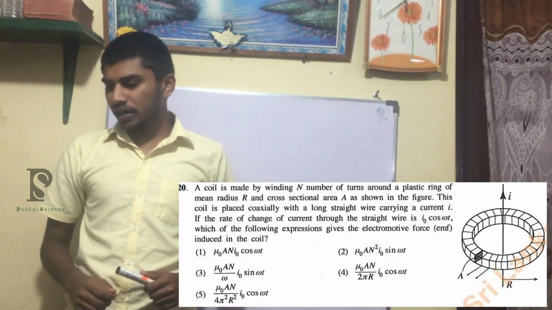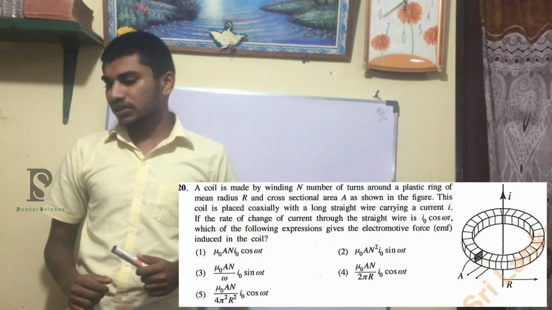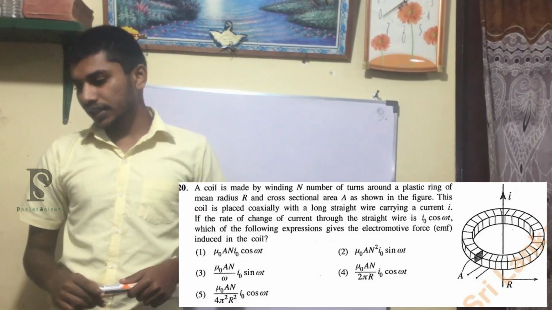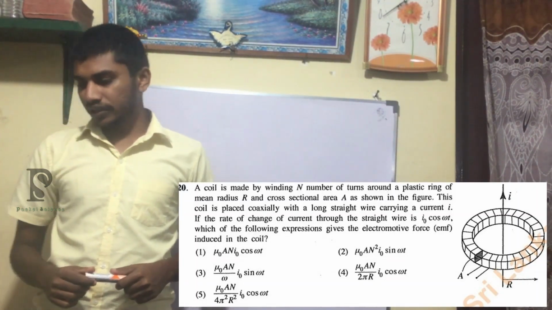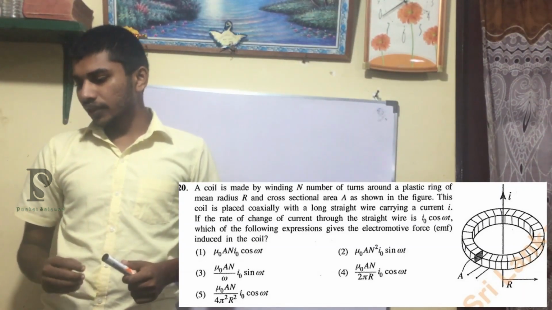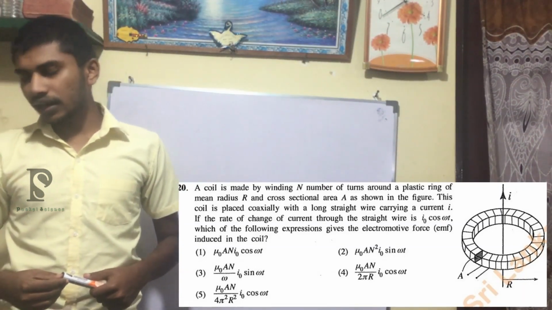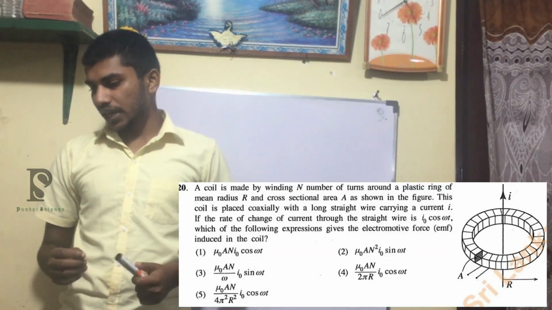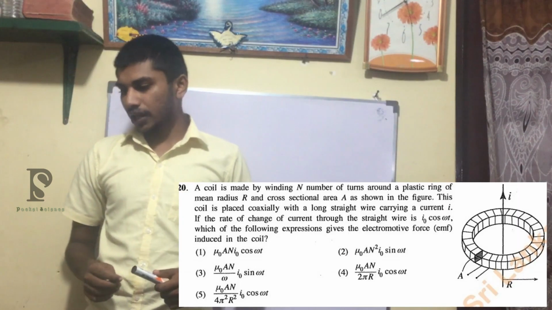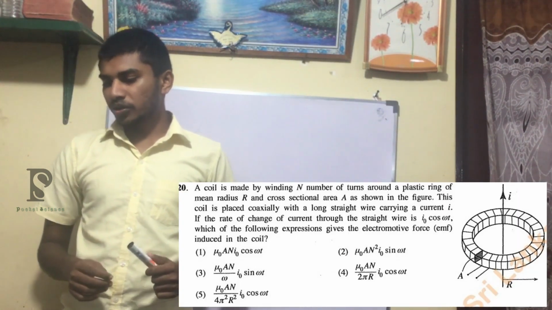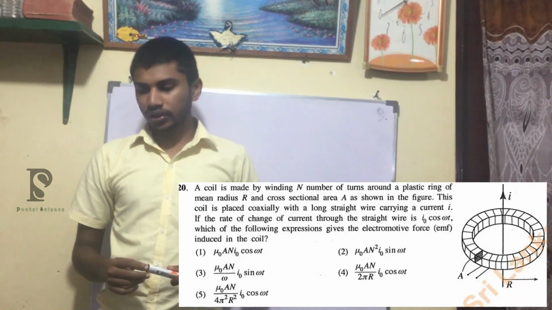A coil is made by winding n number of turns into a plastic ring of a mean radius r and the cross section area A as shown in the figure. This coil is placed coaxially with a long straight wire carrying a current of I. If the rate of change of current through the straight wire is I cos omega t, which of the following expressions gives the electromotive force induced in the coil?